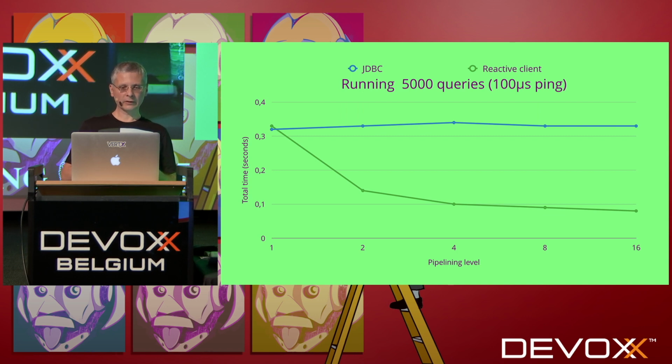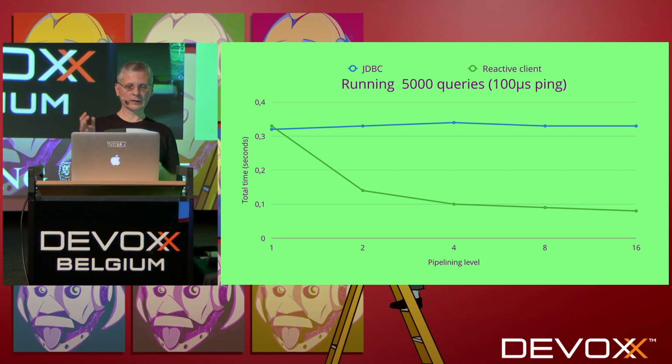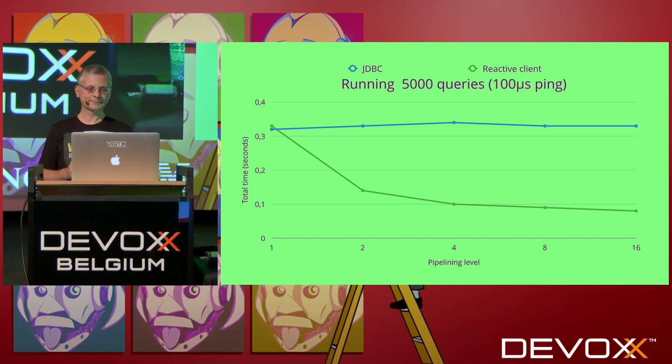So that's our own benchmark of executing 5,000 queries. The benchmark is really simple. It takes one connection, executes 5,000 queries, and waits for the results. And we can see that, of course, the reactive client and JDBC, if you use pipelining of one, are very close.